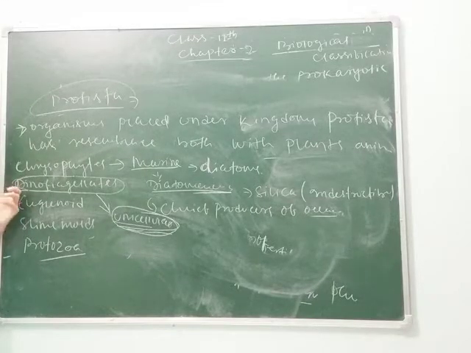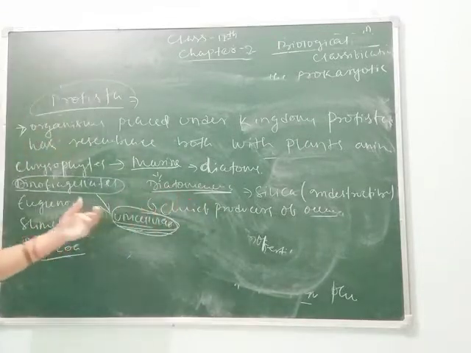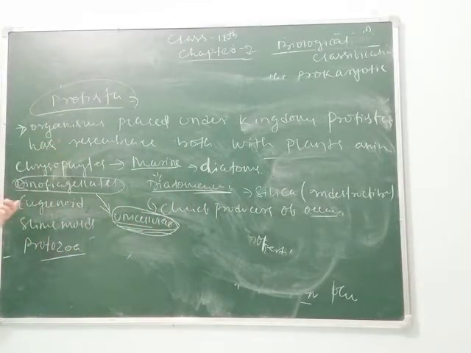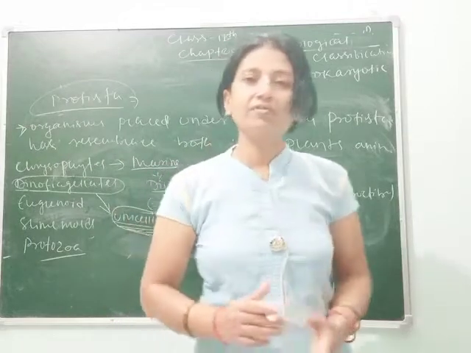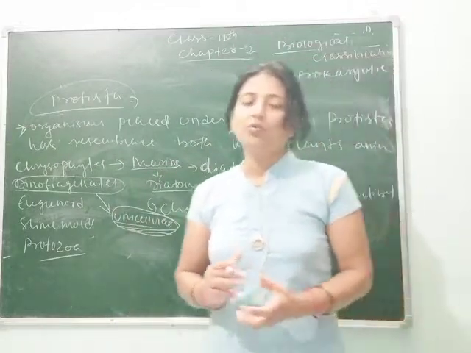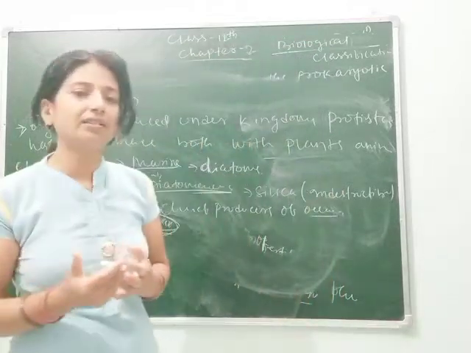And as I have told you, their cell wall is made up of cellulosic substance. Here I want to give you one example of dinoflagellates: Gonyaulax. Gonyaulax divides so rapidly and it is also red in color.